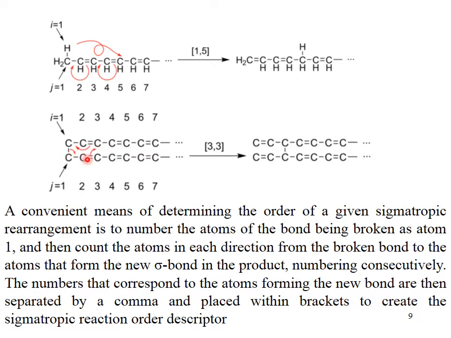A convenient means of determining the order of a given sigmatropic rearrangement is to number the atoms of the bond being broken as atoms 1, and then count the atoms in each direction from the broken bond to the atoms that form the new sigma bond in the product, numbering consecutively. The numbers that correspond to the atoms forming the new bond are then separated by a comma and placed within brackets to create the sigmatropic reaction order descriptors.